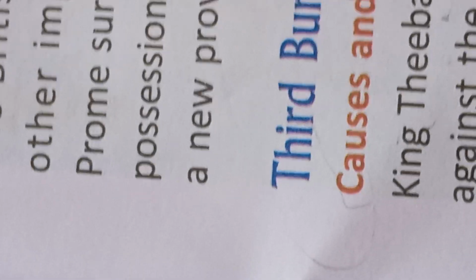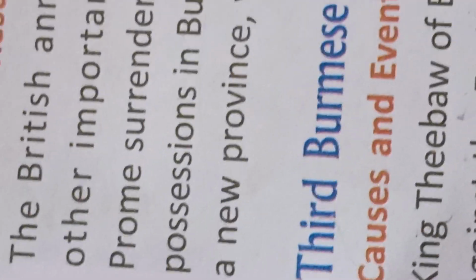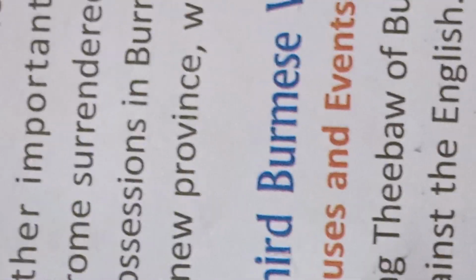King Thibaw imposed a heavy fine of 52 lakh rupees on a British company, and as a result the king of Burma was easily defeated, taken prisoner and sent into exile in India.